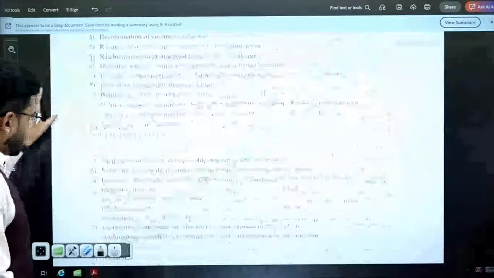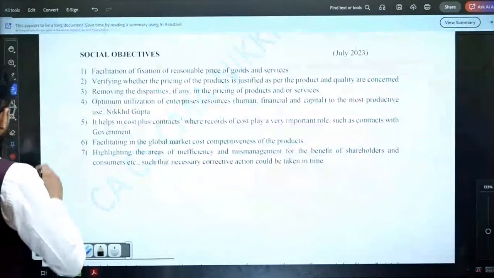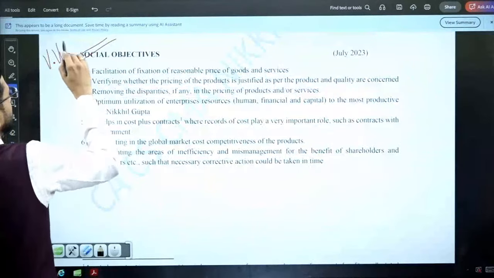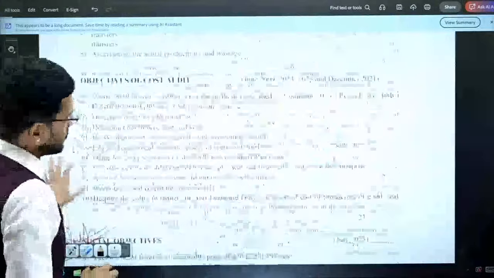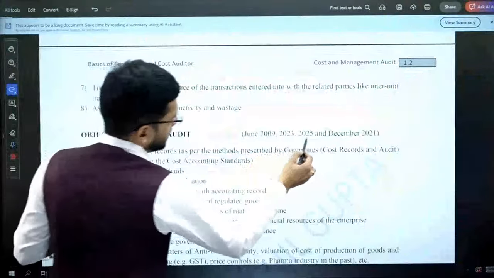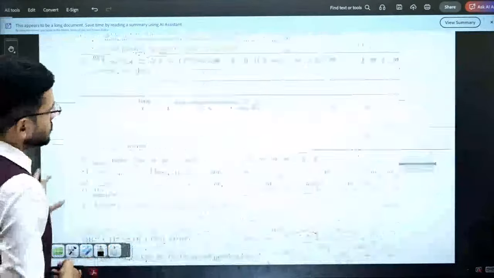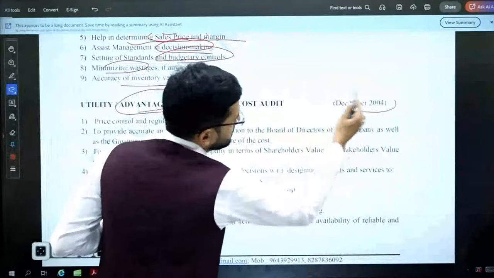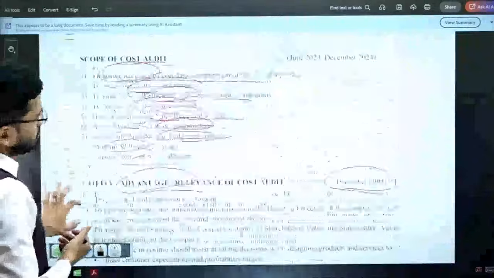Okay, so we've done the objectives of cost audit and we have done the advantages of cost audit. Very, very important. Please mark this as very, very important. Although, guys, even objectives are important. See, they have been asked recently. In the June 25 examination, objectives of cost audit have been asked. Even utilities and advantages are important. These were asked in December 2004. Okay, long back, so not very important.